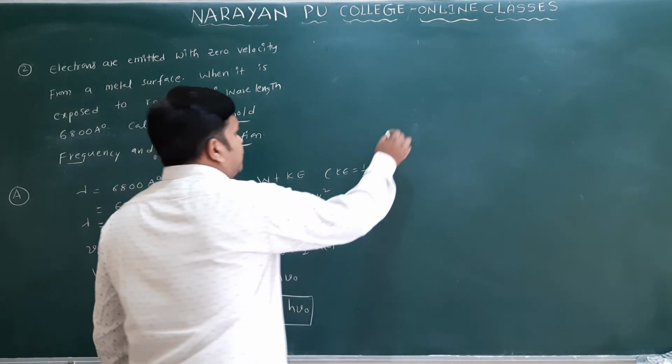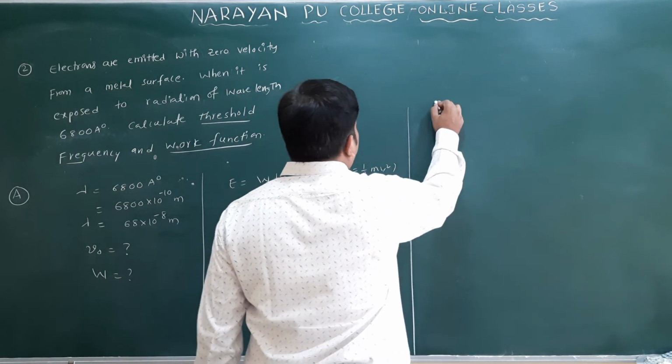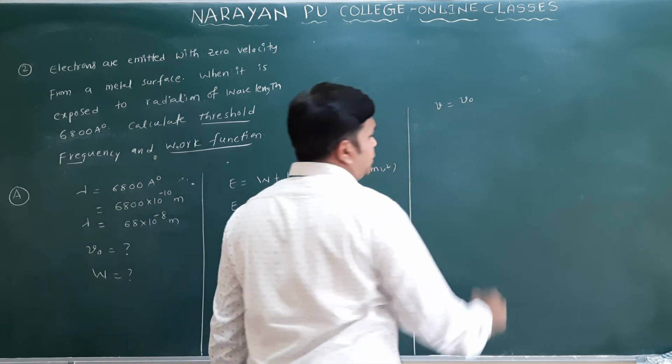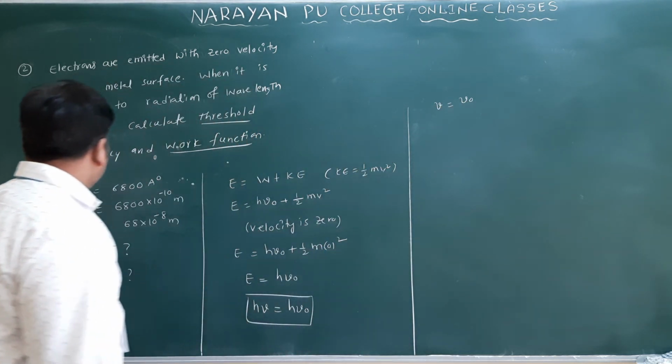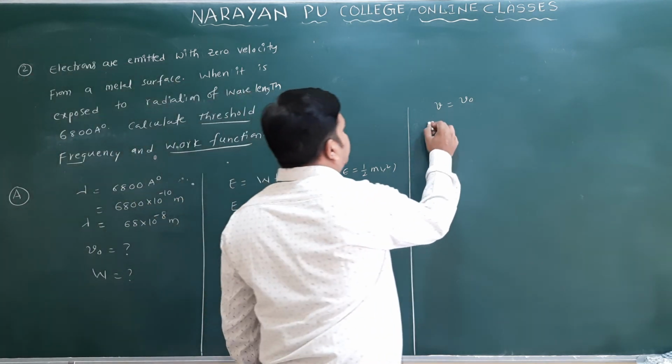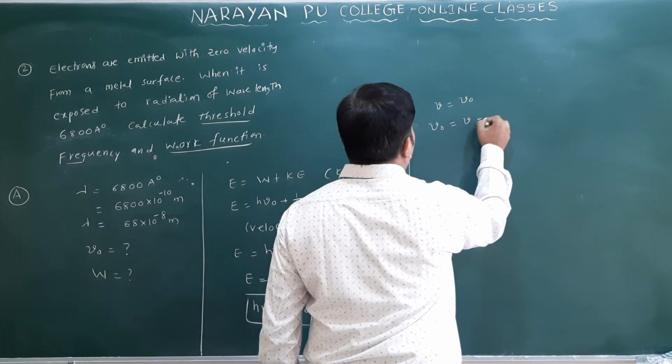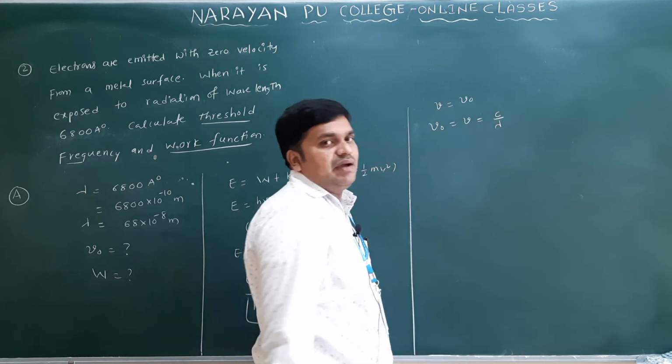From this, the h's cancel, and then you will get nu is equal to nu naught only. They are asking for the threshold frequency. Nu is equal to what? Nu is equal to c by lambda only.